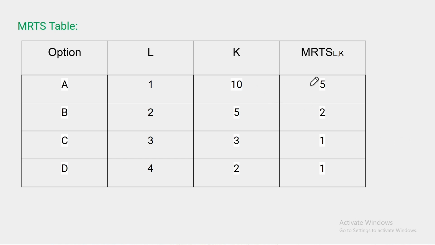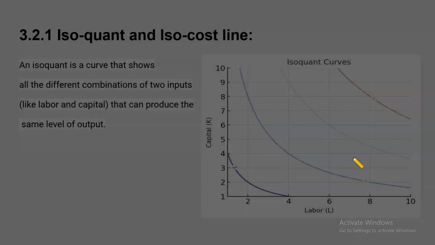If you observe this here, 10 minus 5 equal to 5, by 2 minus 1 equal to 1. So 5 by 1 equal to 5. Here also, 5 minus 3 equal to 2, by 3 minus 2 equal to 1. So 2 by 1 equal to 2. So it is calculated like that. Go to next.